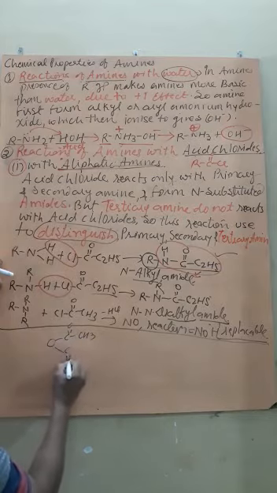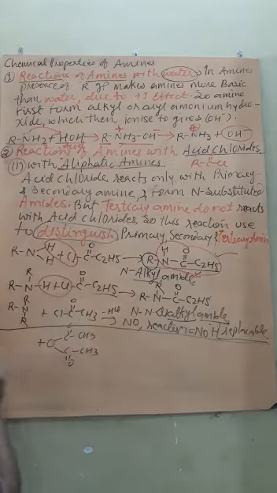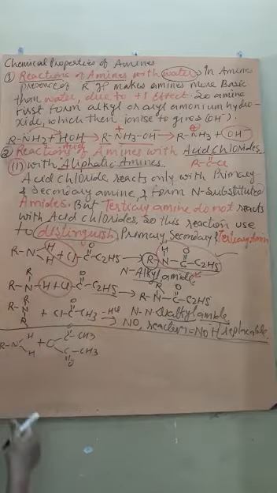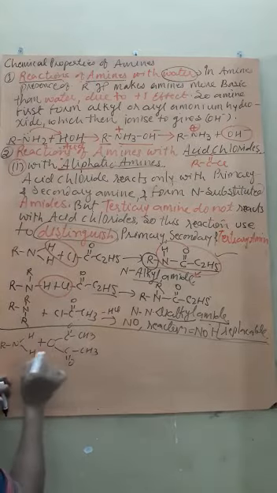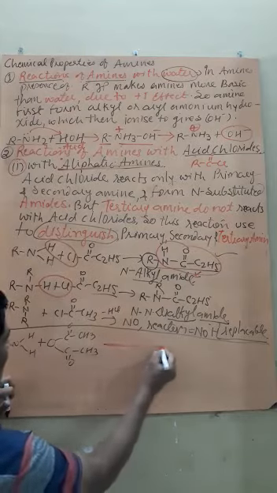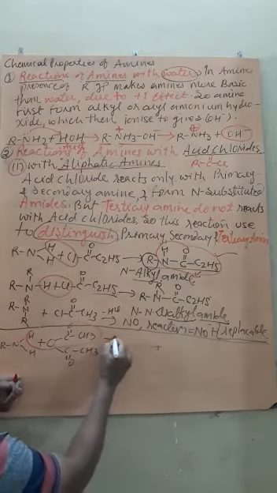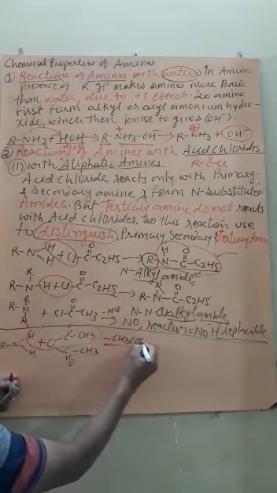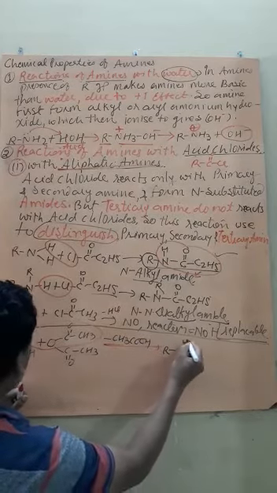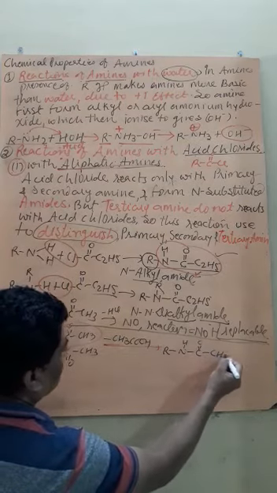COCH3 and COCH3, plus R N H and H. So it will become minus CH3COOH, and the compound becomes R N H C double bond O CH3.